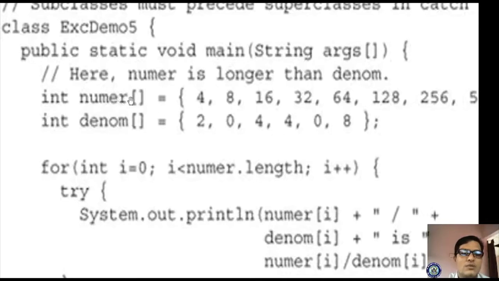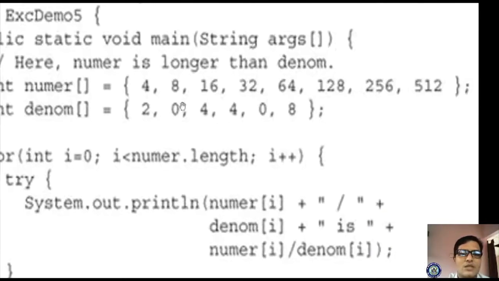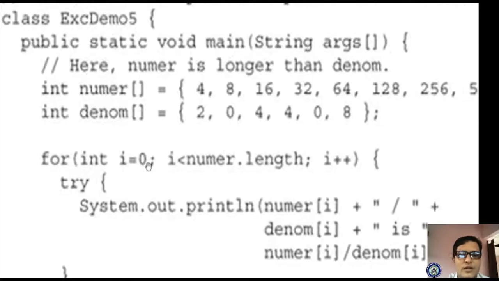In the main method, I have created two variables. These are the array variables. We have initialized the numbers 2, 4, 6 and 8, and the length is 6, right? And I'm writing a for loop: for int i equal to 0, i less than number dot length. It is 8, condition true, so it is entering into the try catch block.